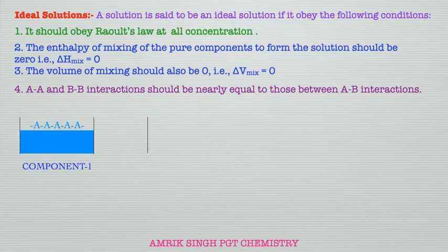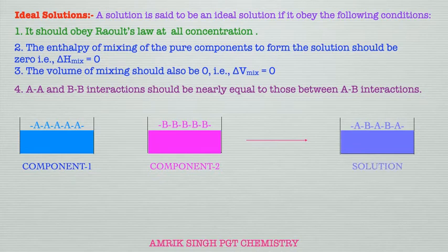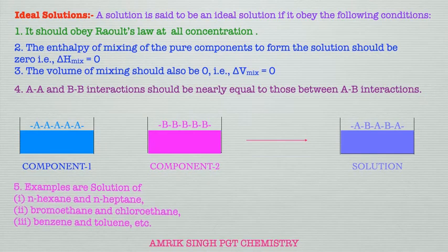Only component A has AA interactions, and component B has BB interactions. When these are mixed, a solution is formed and new AB interactions are formed. The AB interaction should be equal to the AA and BB interactions. Only then will we get the ideal solution. As blinking, the AA and BB interactions should be equal to the AB interactions.